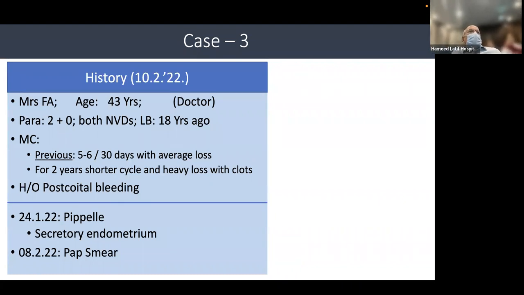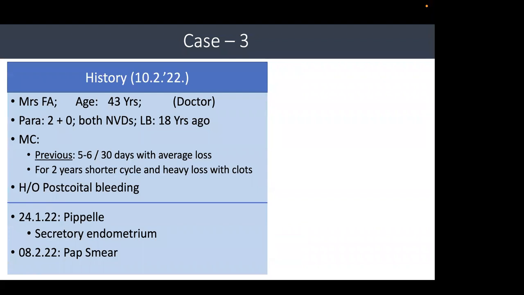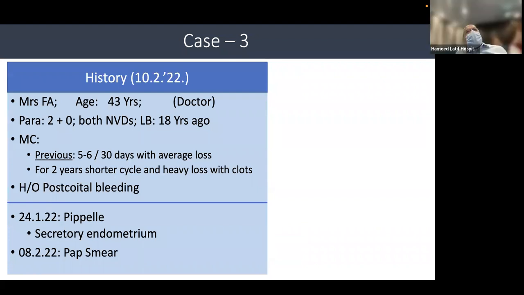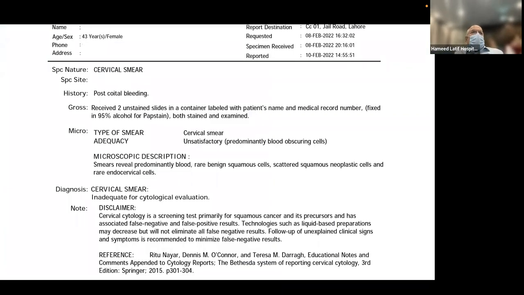ये देखो, she is a doctor and para 2 both normal deliveries. Last child was born 18 years ago. Menstrual cycle previously was regular, normal, average loss. For 2 years she has a shorter cycle and heavy loss with clots. Now for some time she has history of postcoital bleeding. Already she had a PEPL on, she presented on 10th of February to me, and on 24th of January she already had a PEPL which showed secretory endometrium, and on 8th of February she had a pap smear, and this is the report of the pap smear.